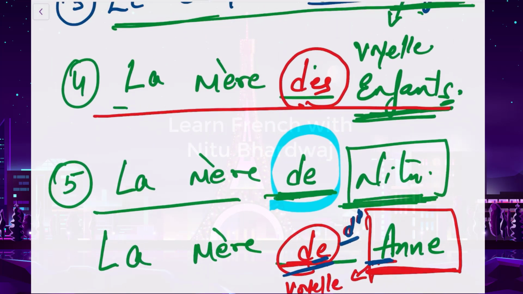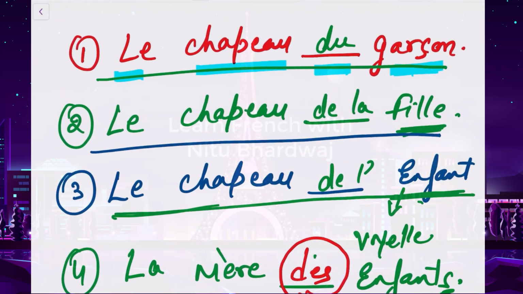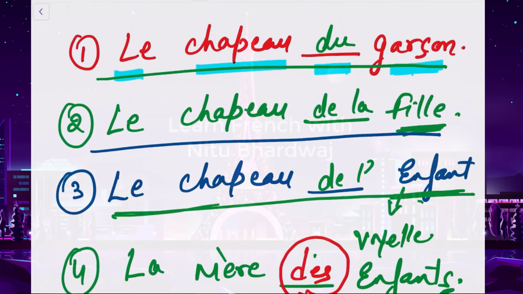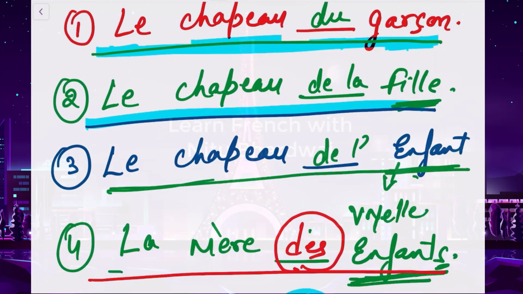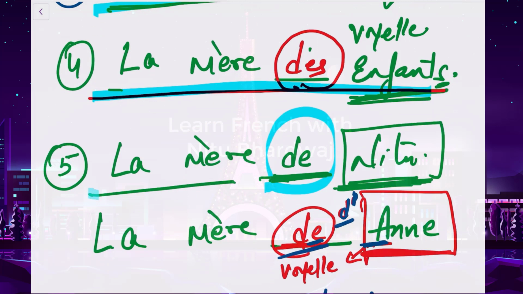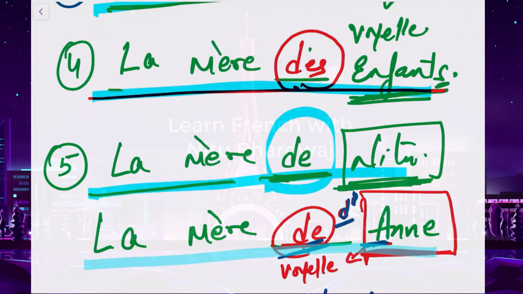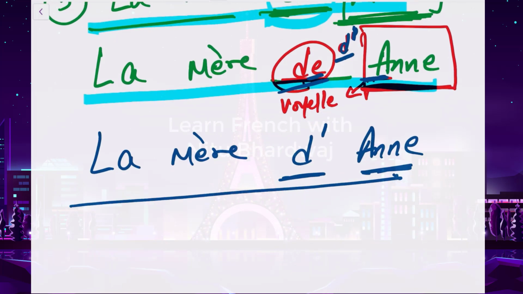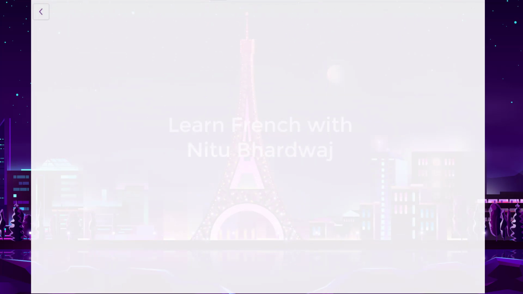Let's see all the examples once again of the preposition. Le chapeau du garçon, le chapeau de la fille, le chapeau de l'enfant, la mère des enfants, la mère de Neetu, la mère d'Anne. Okay, so we have done les articles contractés with the preposition à and with the preposition de.